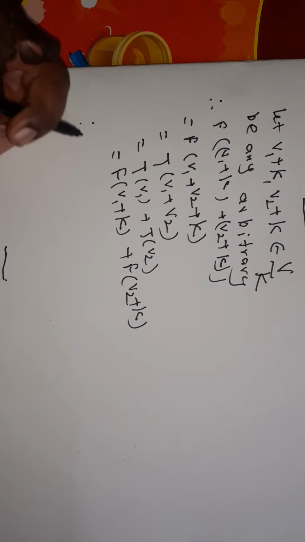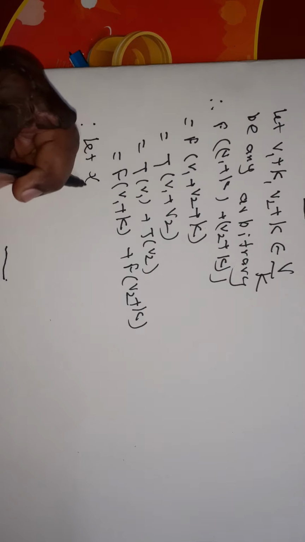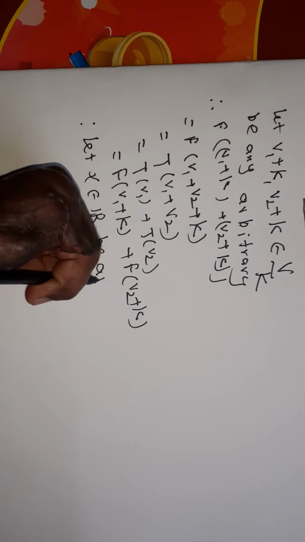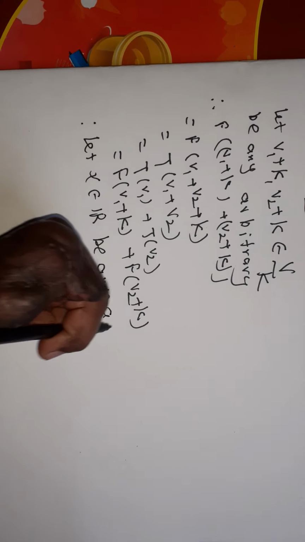Now let alpha belong to R be any arbitrary element.